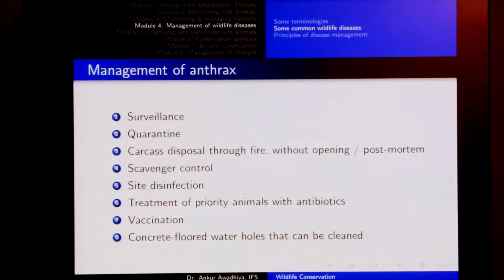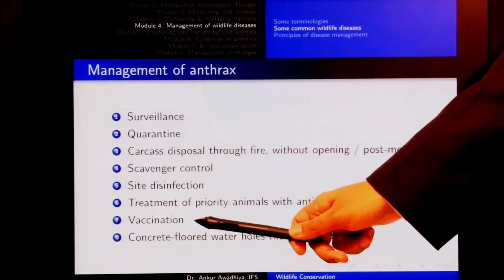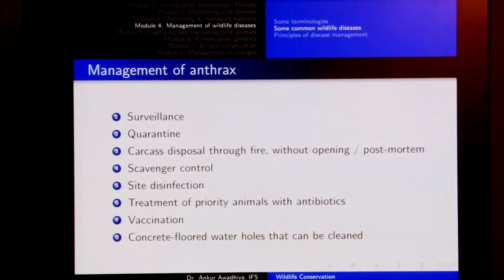Then if there is a priority animal that has gotten this disease, for instance, a deer in the incubation phase that was eaten by a tiger, and we suspect that our tiger might be getting this disease, or if it is showing some symptoms, then these priority animals should be treated with antibiotics. Vaccination against anthrax is available and is deployed in some cases.